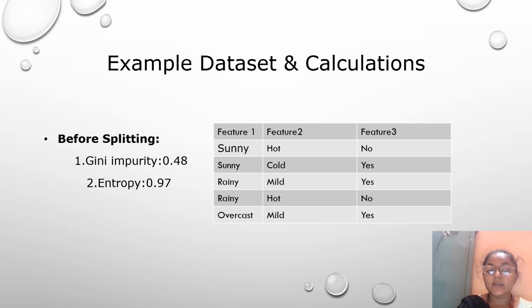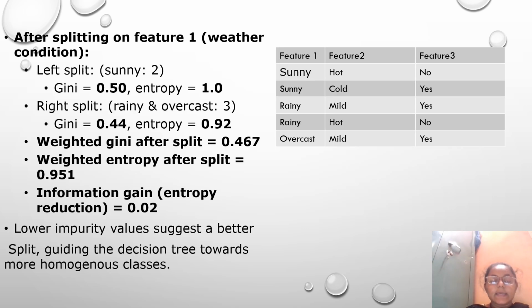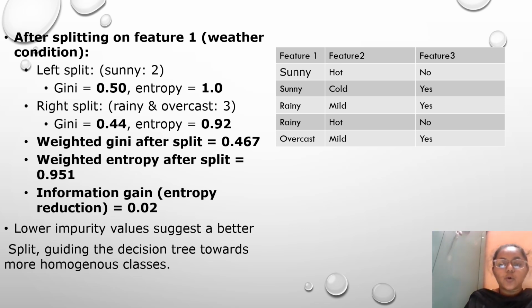Before splitting, the Gini impurity of the given data set is 0.48 and entropy is 0.97. Weighted Gini after split is 0.467. Weighted entropy after split is 0.951. Information gain, the entropy reduction, is 0.02. Lower impurity values suggest a better split, guiding the decision tree towards more homogeneous classes.